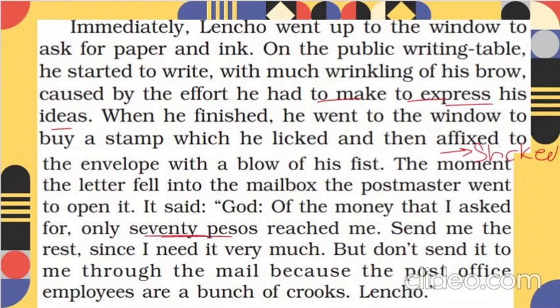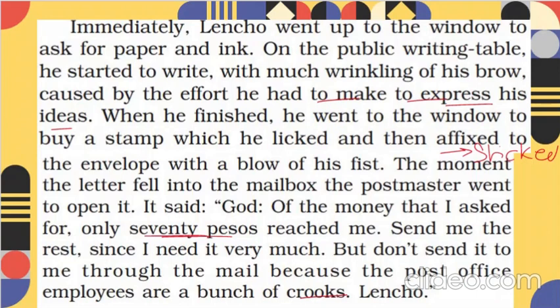What happens is, he got only 70 pesos, so he said give me the remaining money also, meaning the remaining 30 pesos, right? So what did he say? Give me the remaining money also, and don't send it through this mail. Why? Because he thought that God gave him 100 pesos, but those post office employees are a bunch of crooks, meaning dishonest people.